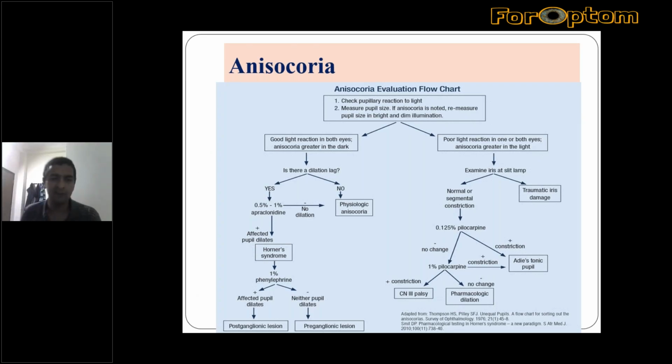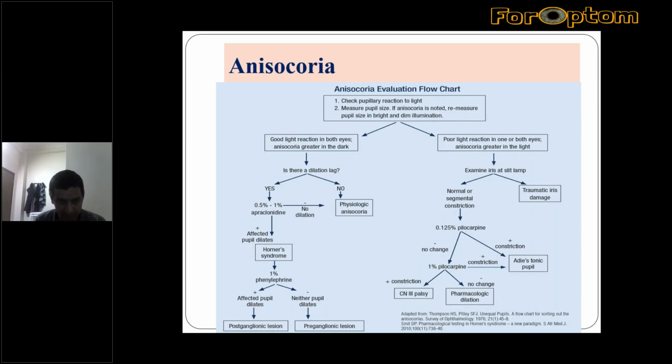The last slide of this long session is the anisocoria evaluation chart. Most of the things we have already covered in this short lecture. So if you have two pupils of different size, how do you evaluate? You can go through this small chart. It's very good for anisocoria. The first step is to check the pupillary light reaction and then measure the pupil size. If anisocoria is noted, re-measure the pupil size in bright and dim light.